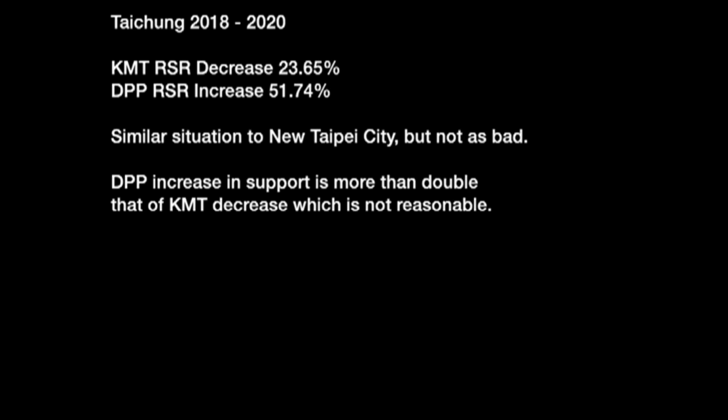So in Taichung, the KMT had a decrease of 23.65%. DPP increased 51.74%. This is a similar situation to New Taipei City, but not as bad as that city. The DPP increase in support is more than double that of the KMT decrease, which is still not reasonable.